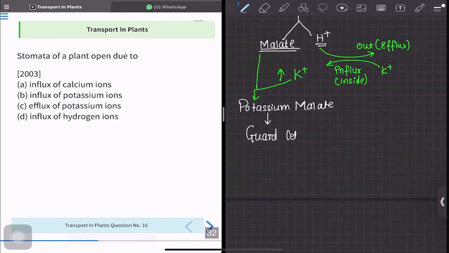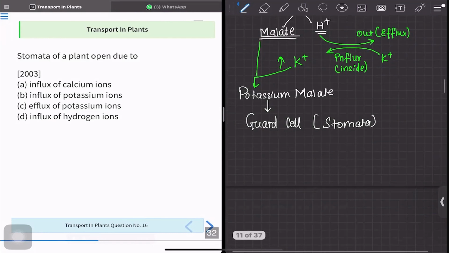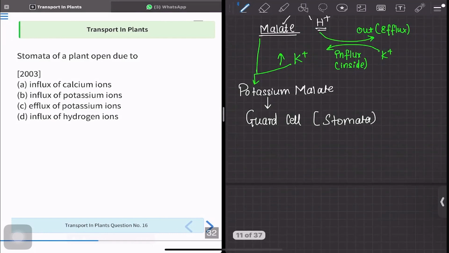Guard cell means stomata. Correct? Then these guard cells, when they receive potassium malate, there is increase in the osmotic gradient. Since the solute is entering inside the cell, then obviously the osmotic gradient is going to increase.